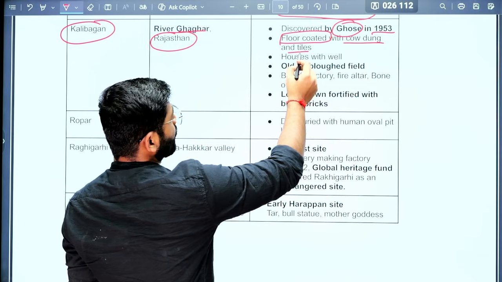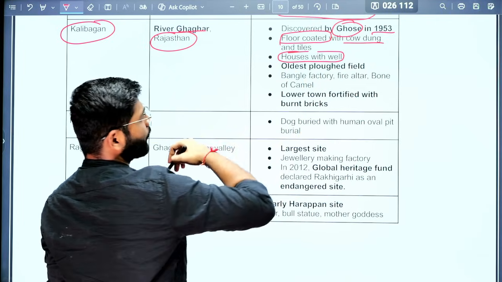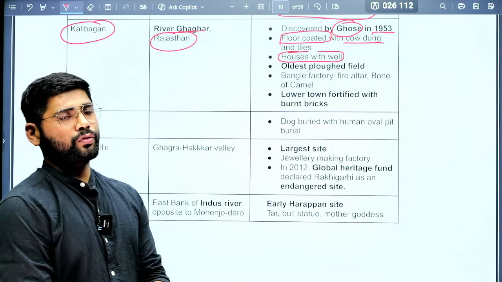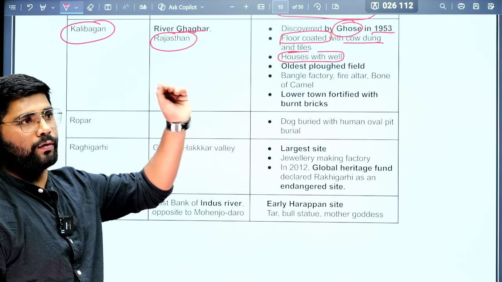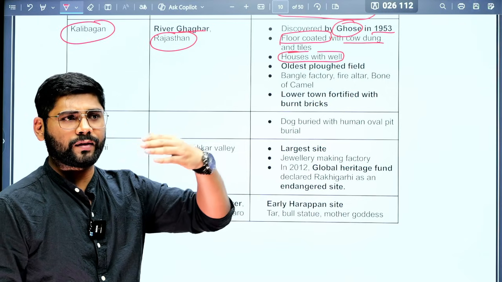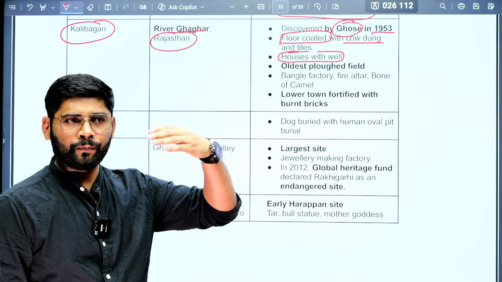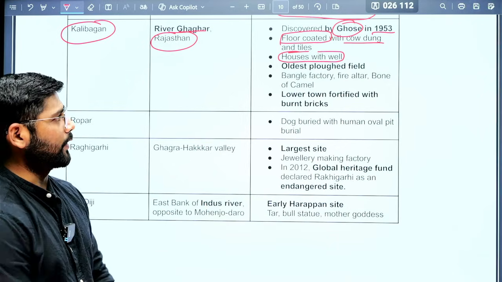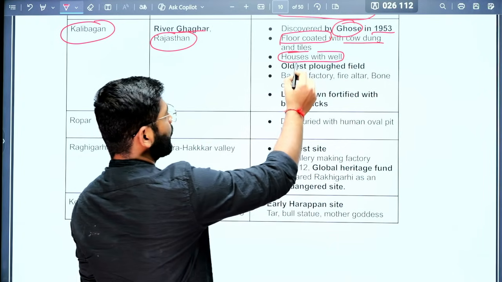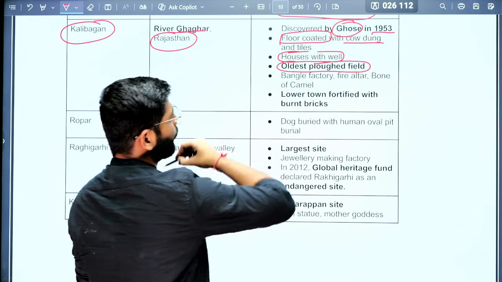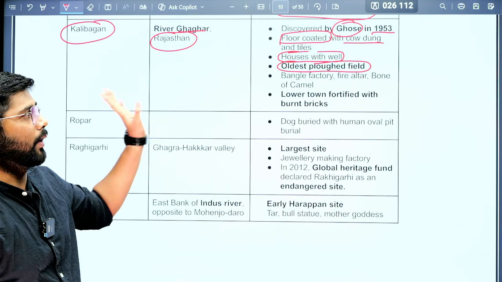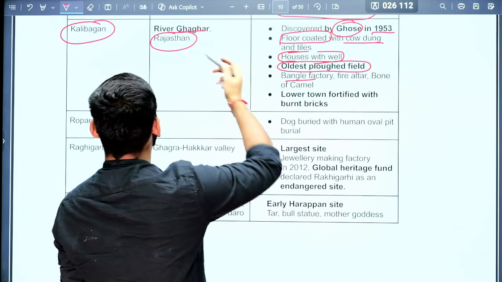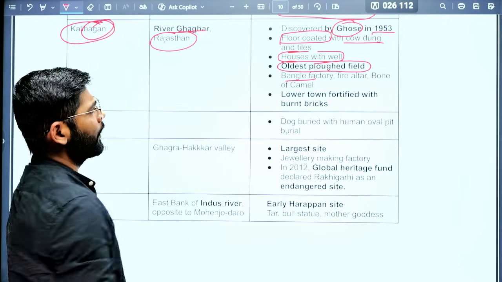Next, the houses have wells. Even if you go to Rajasthan, many houses have their own well. So this practice also started from the Indus Valley civilization. These are the aspects where we see continuous settlement or the continuation of traditions. Next, the oldest ploughed field was found in Kalibangan. Next, we have found a bangle factory here, where they were making bangles.